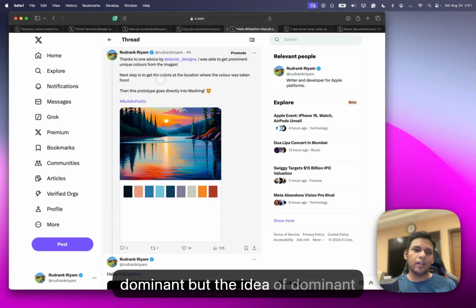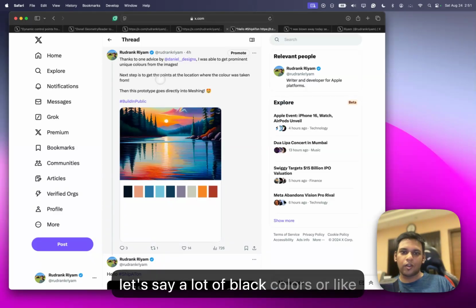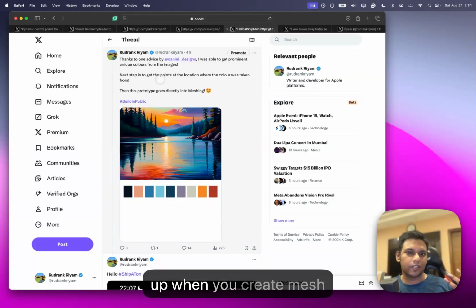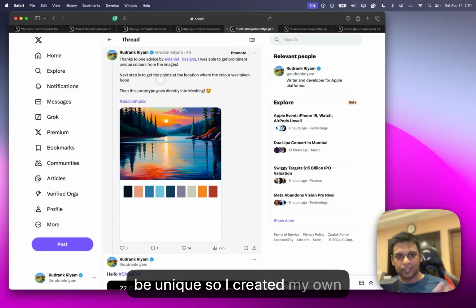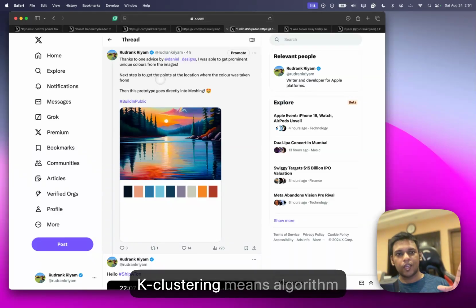But the idea of dominant colors is that you may get, let's say, a lot of black colors or a lot of white colors on the screen, but you do not want that. You want the prominent colors that will pop up when you create mesh gradients out of it, and they should be unique. So I created my own algorithm. I did not use the K-means clustering algorithm.